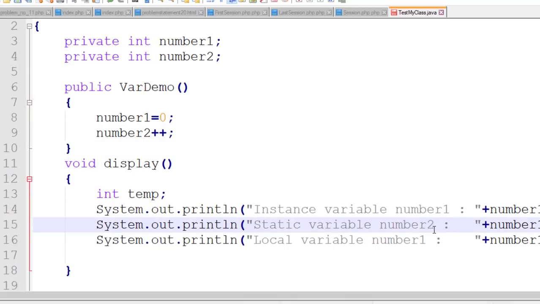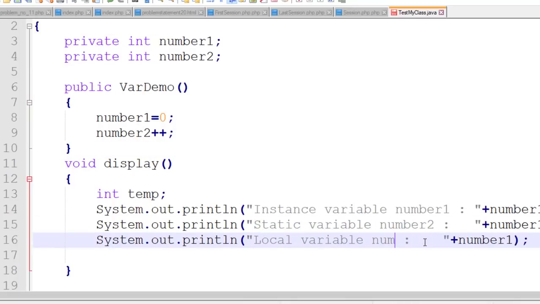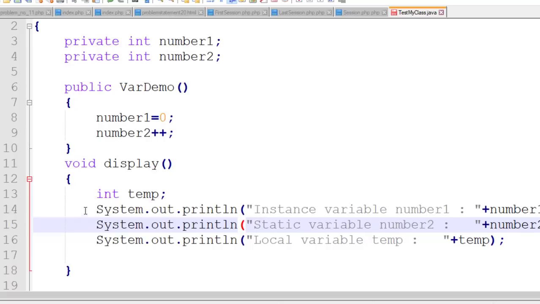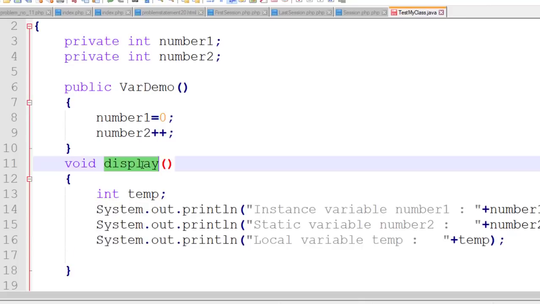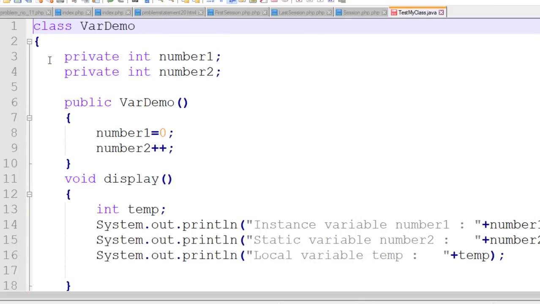This one is number 2, temp. This is temp, right? And this is what? Number 2. So we are printing the value for these variables inside the method, and this method is inside the class, it is not outside the class. You can just check it, right? Yes. Okay.